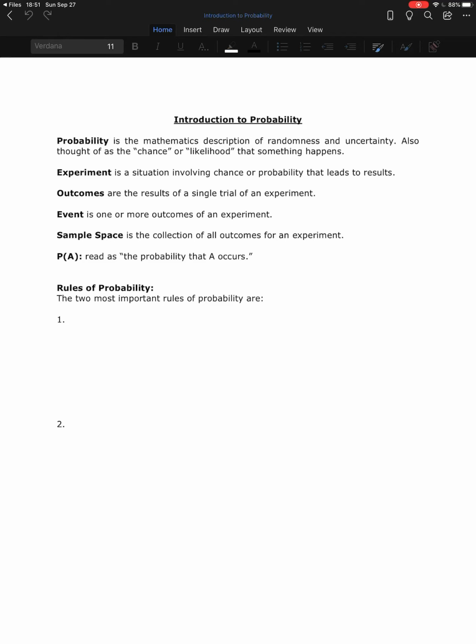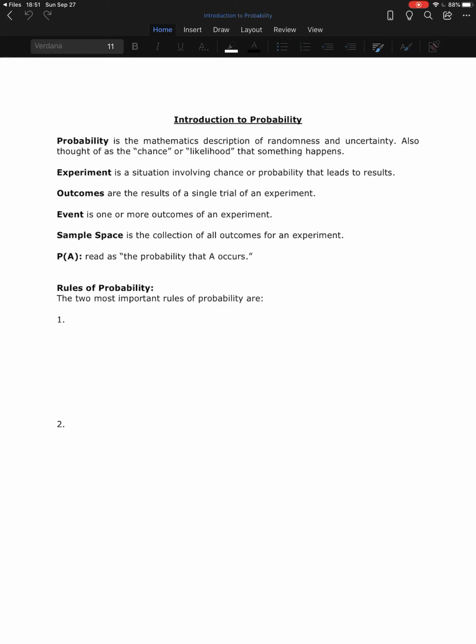So in probability, we have experiments. An experiment in probability is a situation involving chance or probability that leads to results. So an experiment is anything that you do where there is chance involved. So when we roll a die, that could be a probability experiment because it is up to chance as far as what number comes up.